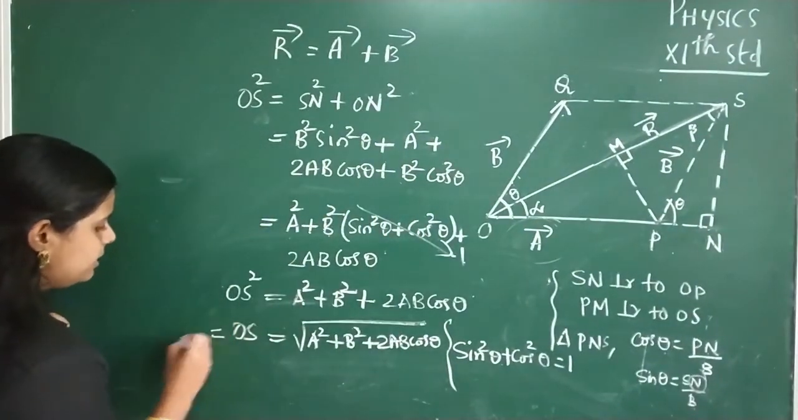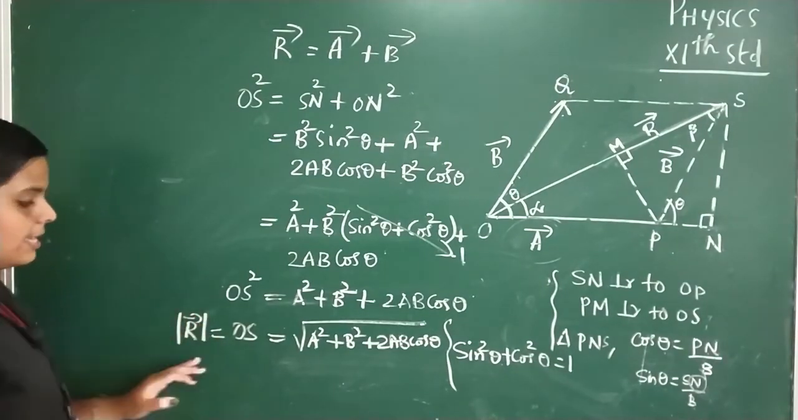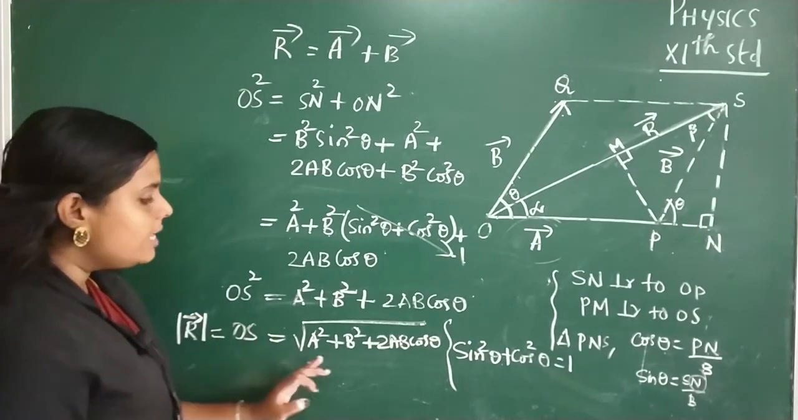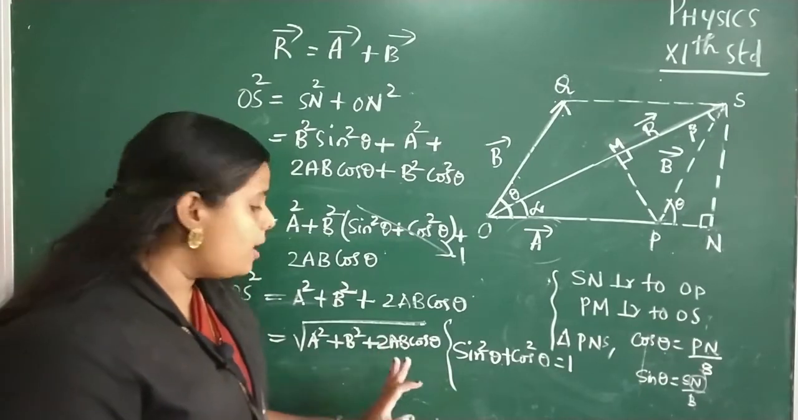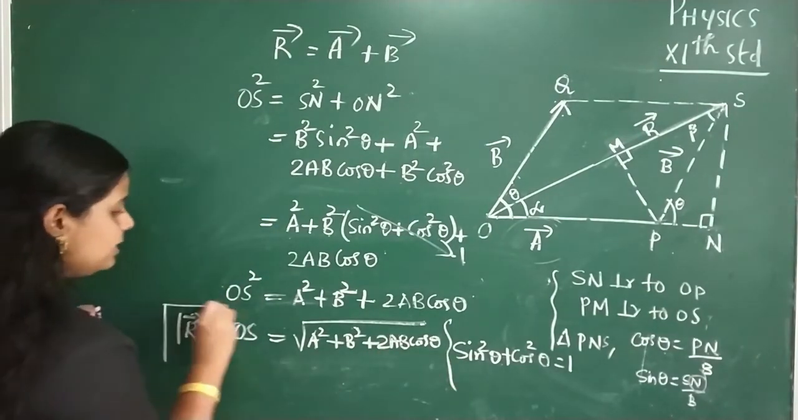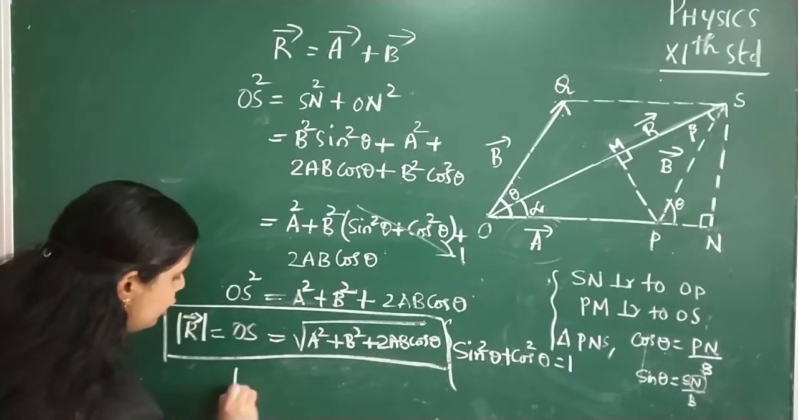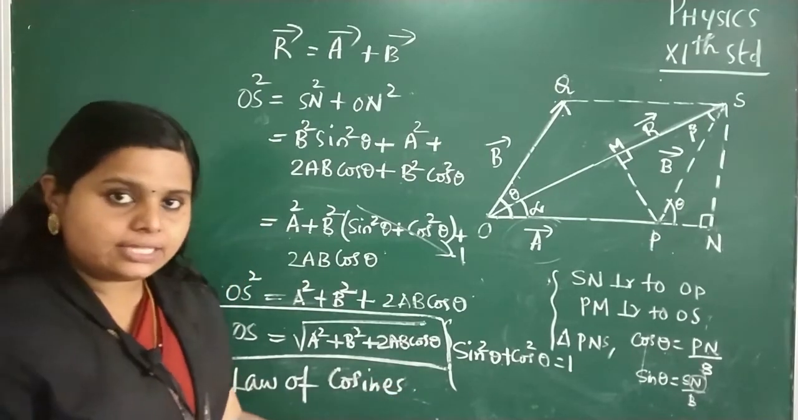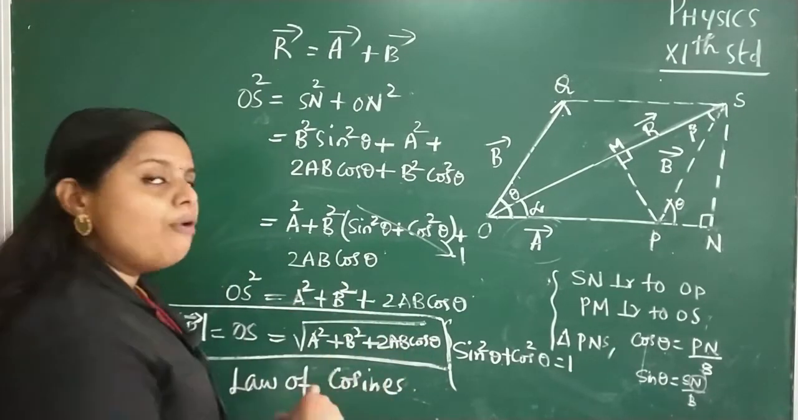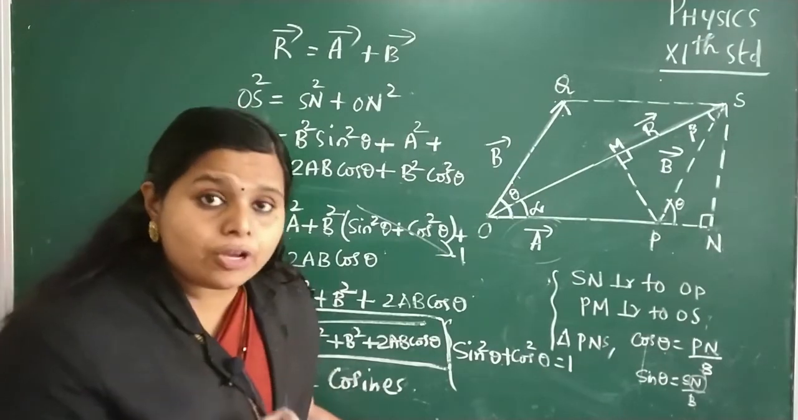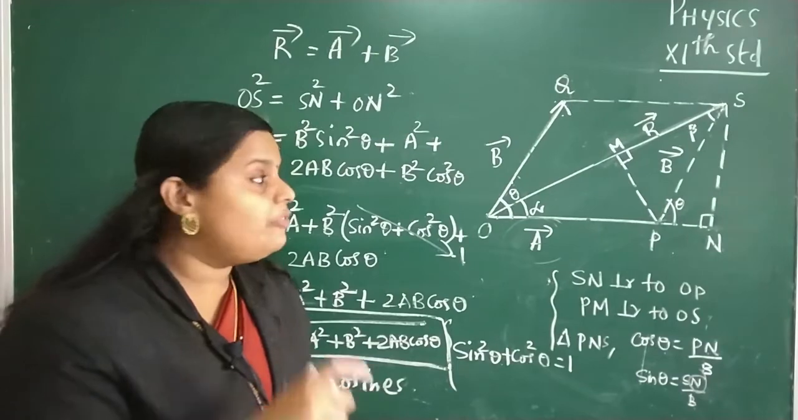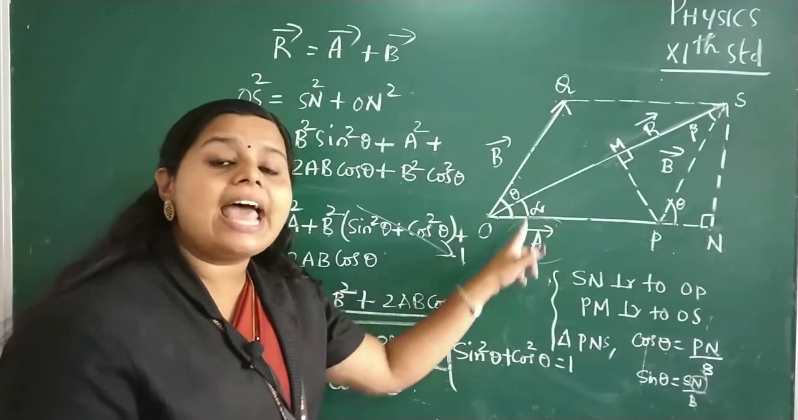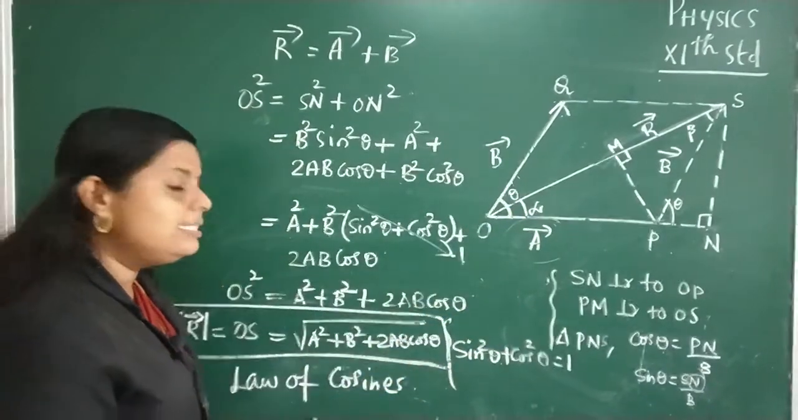So we can represent this OS like this: the magnitude of the resultant vector R is equal to OS, that is equal to root of A square plus B square plus 2AB cos theta. And this law is known as the law of cosines. Because of the cos theta term here, we have named it the law of cosines. The law of cosines gives you the magnitude of the resultant of two vectors A and B in terms of the magnitudes of the vectors and the angle theta between them.